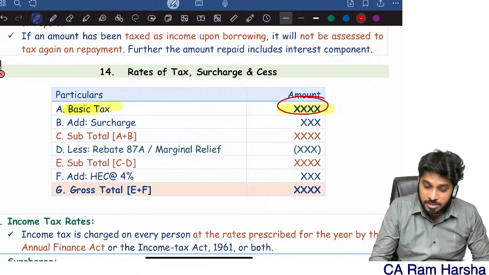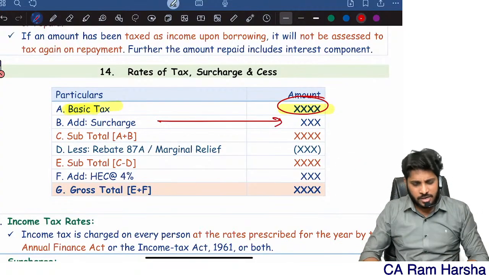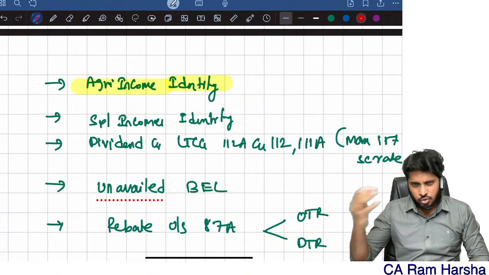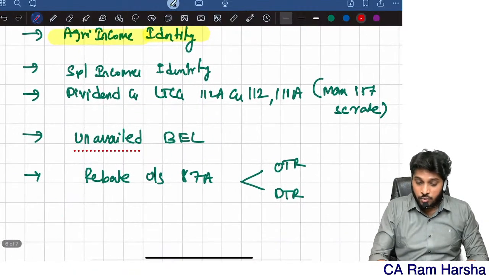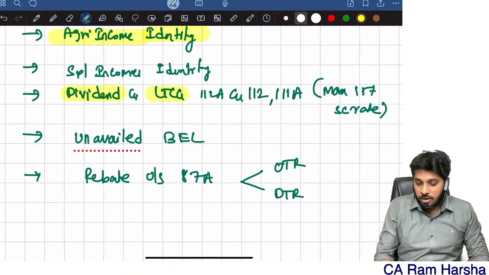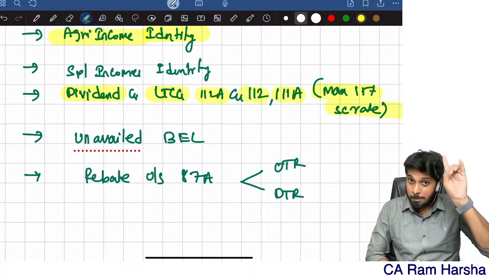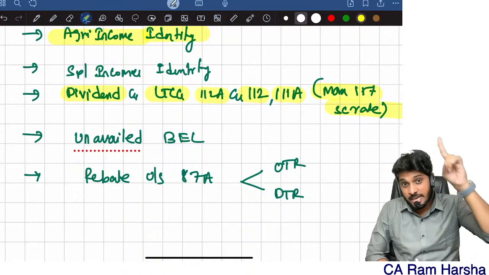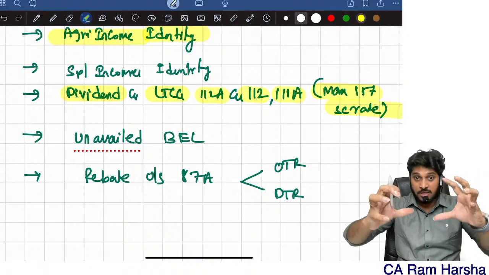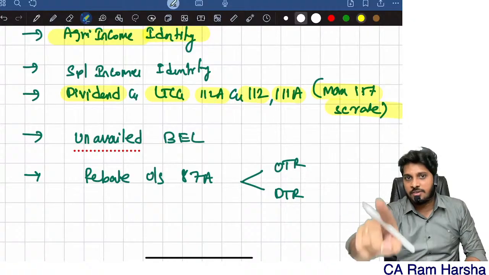Then add surcharge. Surcharge-related discussion I already covered in this revision class. Depending upon the total income level, the surcharge rate will vary. And you know very well, for dividend and long-term capital gain 112A, the maximum surcharge rate is 15%. But remember here, lottery is not covered. On lottery, the maximum surcharge rate can be 37% in the optional tax regime. The maximum surcharge rate can be 25% in the default tax regime. That entire complexity was also explained in the revision class. In that marathon class, I've even covered that.